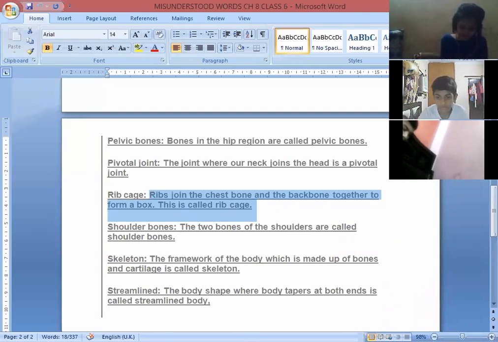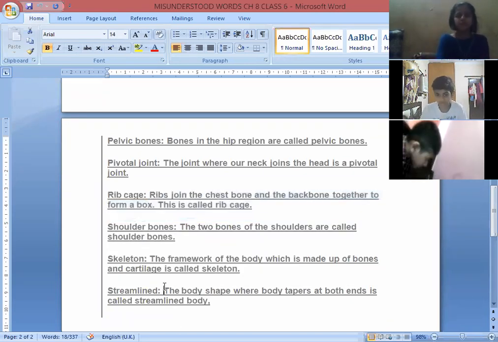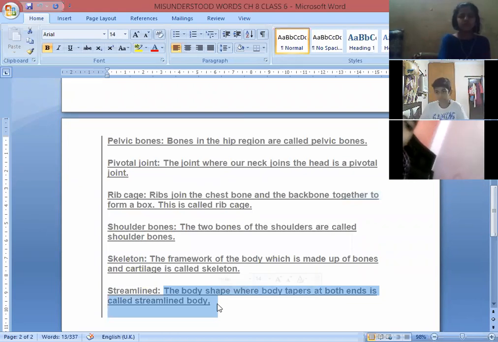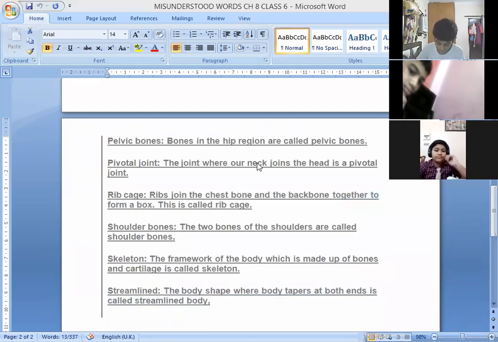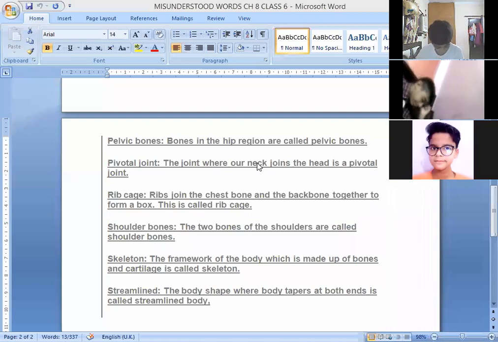So children, one more word I had added in it, that is streamlined. The streamlined shape you have already read. The body where the shape tapers on both ends is called a streamlined body. You know the shape of a fish. The shape of a fish is a streamlined body, narrow at the ends and broader in the middle. That shape is known as a streamlined shape.